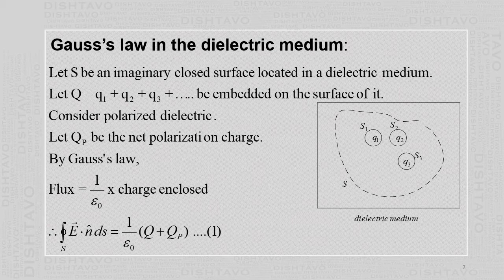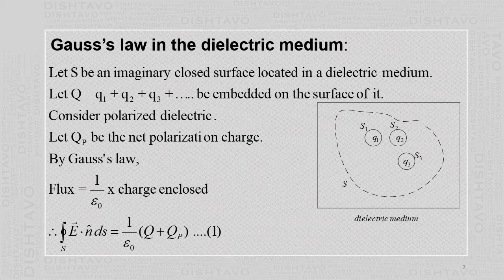The Gauss's law, which was stated and proved in the chapter on electrostatics, chapter 1, was the Gauss's law in the vacuum. So now we will try to state and derive the Gauss's law in the dielectric material medium.